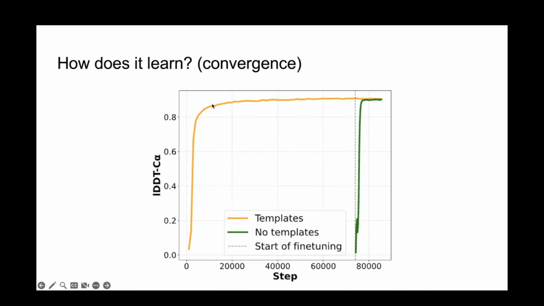AlphaFold2 is nowhere near 0.8, 2 or 3 PLDDT. And in fact, this model, which is trained with the distillation set as well, goes even higher. I think at this point it's around 0.87 or 0.88 LDDT compared to the final value of 0.90, right? So truly, you can get away with training AlphaFold2 for very, very little time.